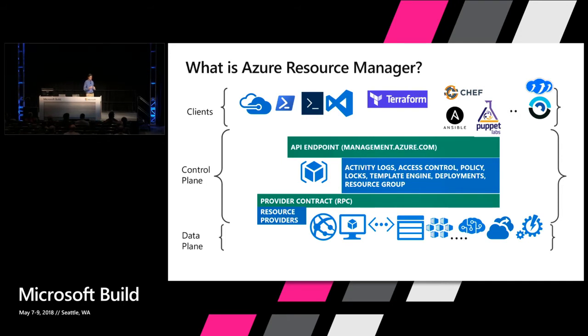It provides an API where you can imperatively change the scale of a resource, stop a VM, do different actions over this REST API, or you could give it this template where you can monitor deployment and you can see it do things in action. There's many clients, so if you've used the Azure portal, you've deployed a template. If you've used our command line or PowerShell or other tools, you've deployed templates.